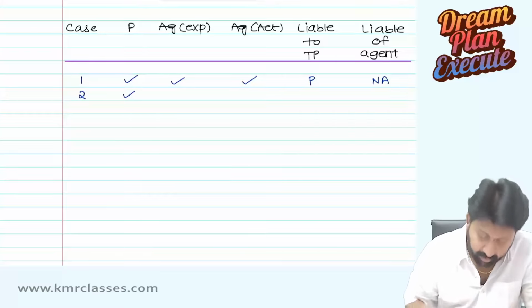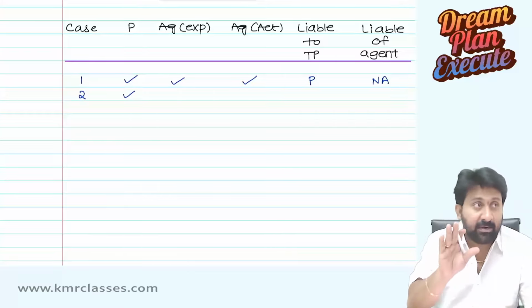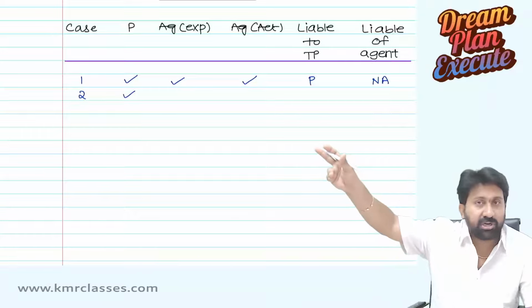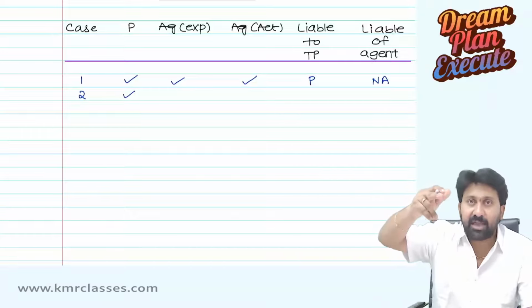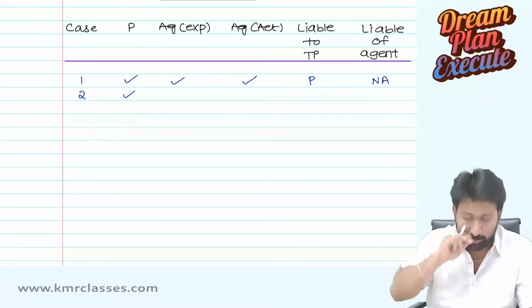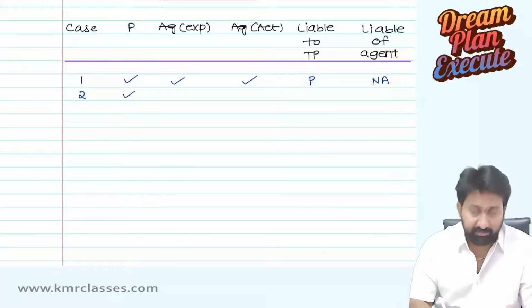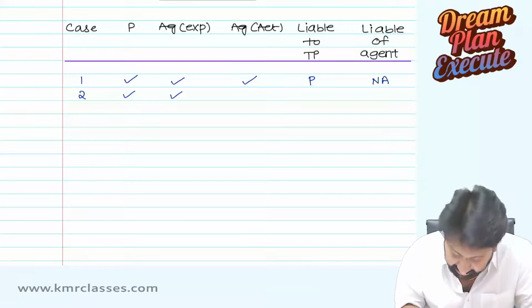Case 2. The principal can do something. Listen, don't write. Suddenly, if I change a question, unnecessarily you have to strike out an entire chart. I will give time for you to write, and at that time you do that. The principal can do something. Okay. The agent is expected to do that.